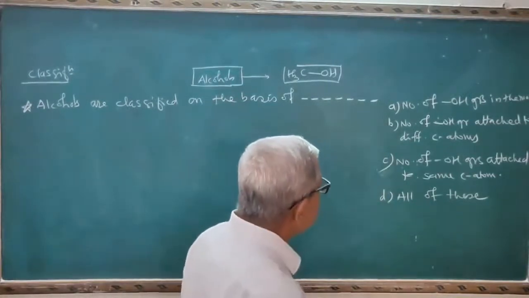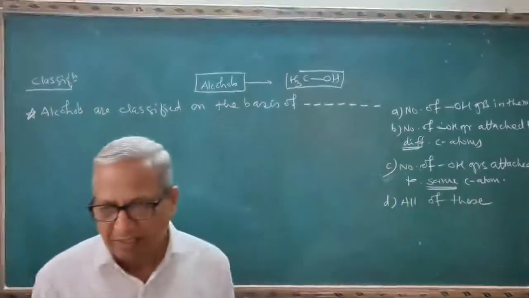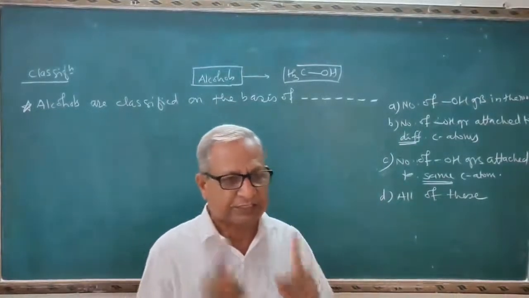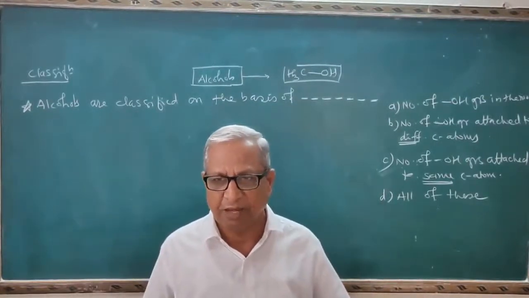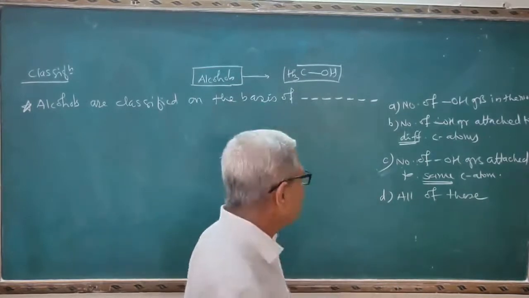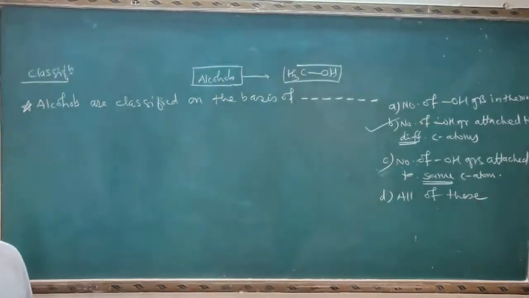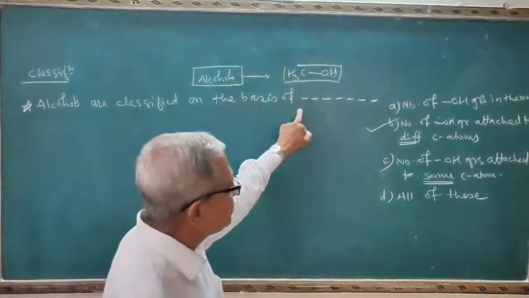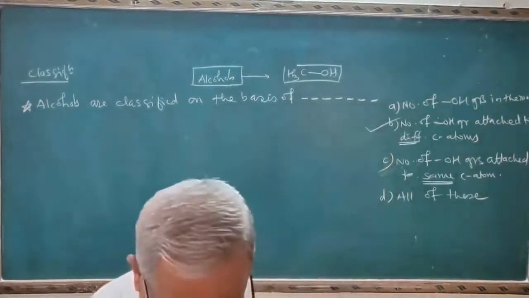See what is the difference here? Only different here, different and same. And remember that when two OH groups are attached to the same carbon atom, the molecule is highly unstable. And therefore the correct answer is B, that is the number of OH groups attached to different carbon atoms. So our first statement will become: alcohols are classified on the basis of number of OH groups attached to the different carbon atoms.